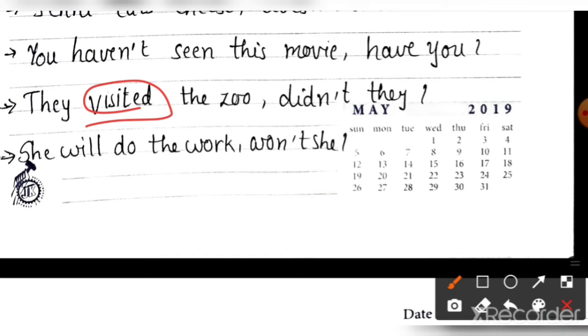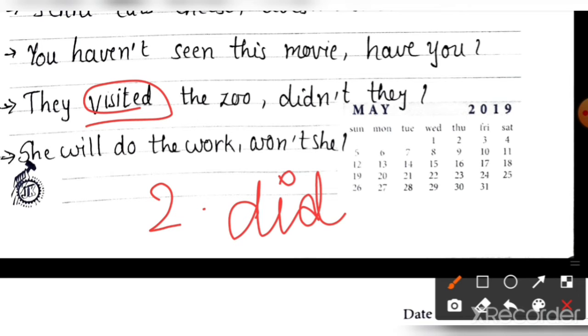Which tense is it? The second form of the verb is given. It means it is simple past tense. And in simple past tense, if we want the sentence negative, we will use did. And what is the negative of did?